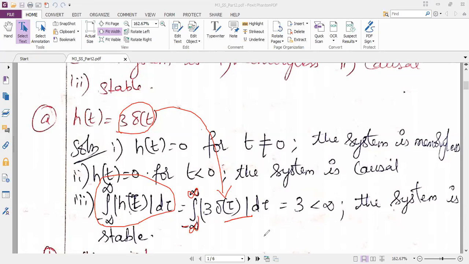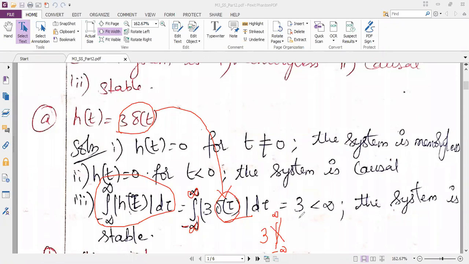So it is magnitude of 3 into delta of tau d tau. Okay, so 3 is constant. We can move it outside the integration. So integral minus infinity to plus infinity. My delta of tau will be present only at the origin. So I won't get any integration from minus infinity to plus infinity. I will be having only one signal at the origin.